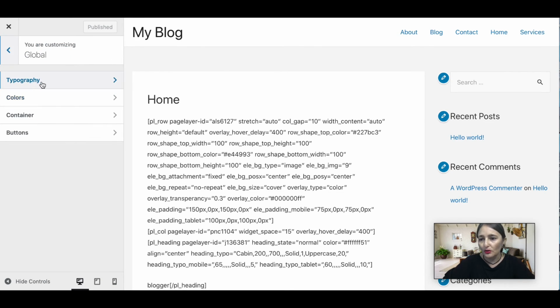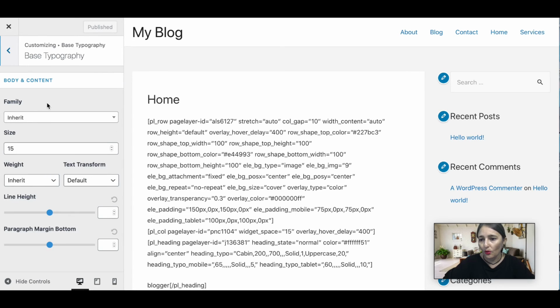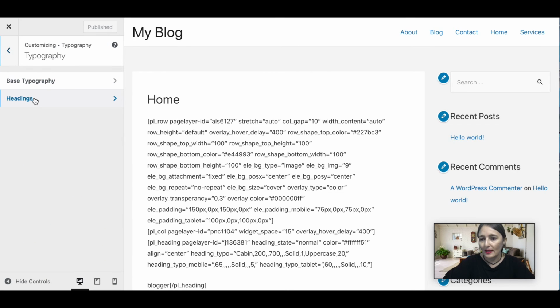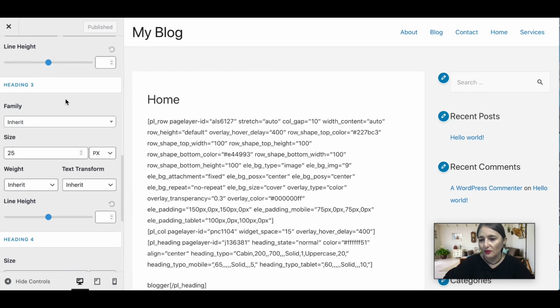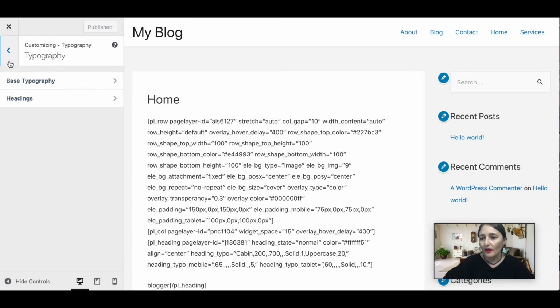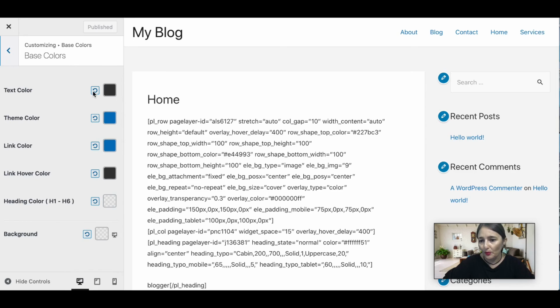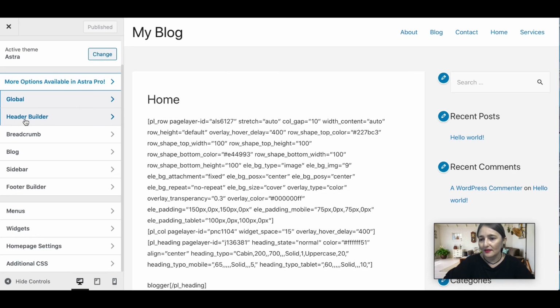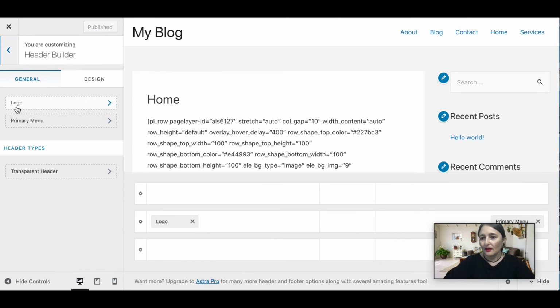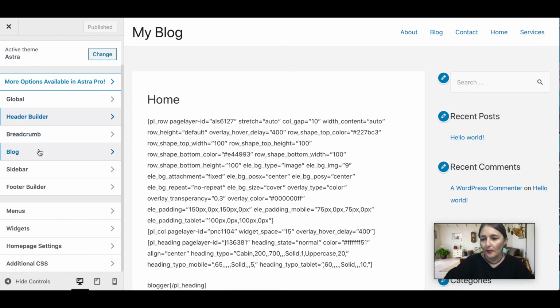If you go to global, you'll be able to see your font. You can change this. You can go to headings and change the size, the font family, heading 2, heading 3. Then you go to colors, where you'd be able to change some of your base colors depending on what your blog looks like, and your buttons. Then your header builder: here is where you can upload your logo, and your logo will obviously display at the top.